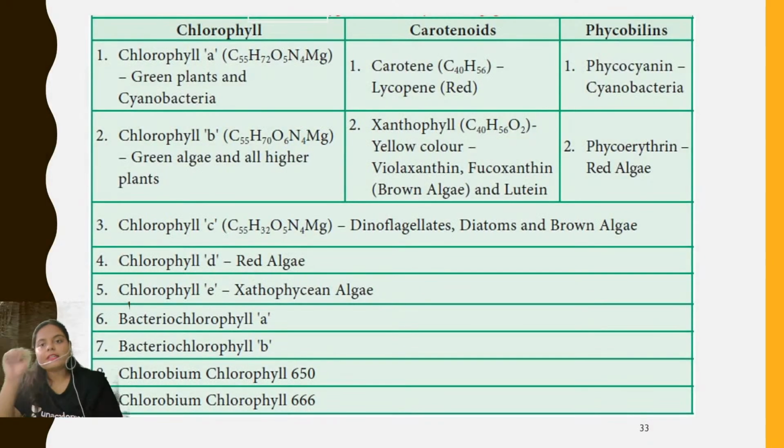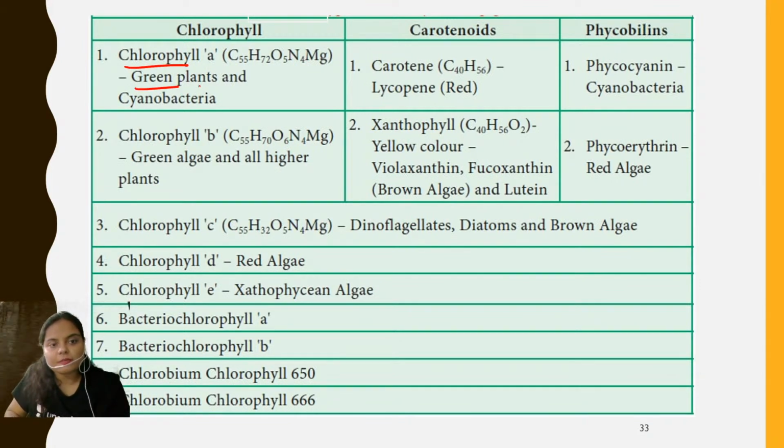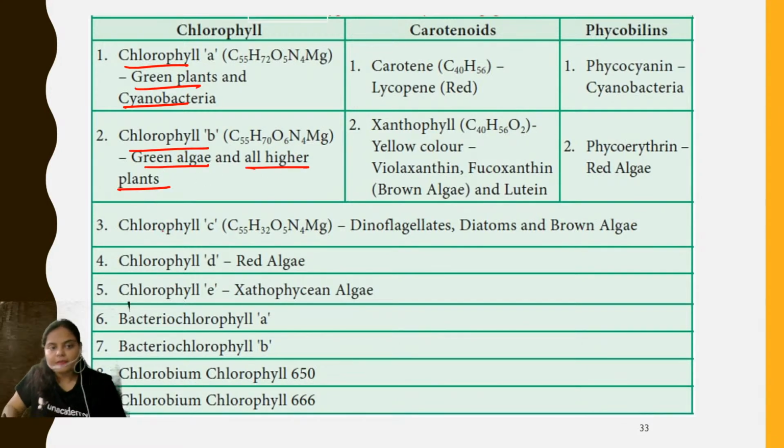Now, I've included a chart. This I've taken from the internet. It is a simple summary chart of where all the chlorophyll molecules are present. See the chlorophyll A, it is present in the green plants and the cyanobacteria. Chlorophyll B, it is present in the green algae and all the higher plants. Okay. Talking about chlorophyll C, so it is present in dinoflagellates, diatoms and brown algae. Chlorophyll D, it is present in red algae.